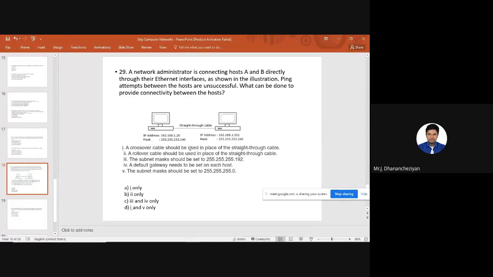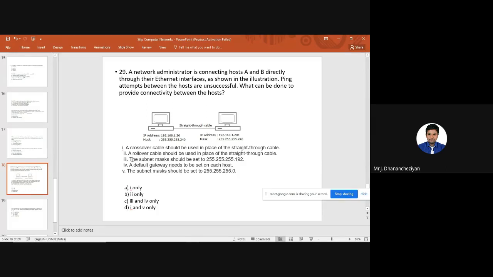The second option is that a rollover cable should be used in place of straight through cable. There is nothing to do with a rollover cable here. Next, the third option is that the subnet mask should be set to 255.255.255.192. The fourth option is that a default gateway needs to be set on each host. And the fifth is that the subnet mask should be set to 255.255.255.0. As I told you, there is no need to use a rollover cable.